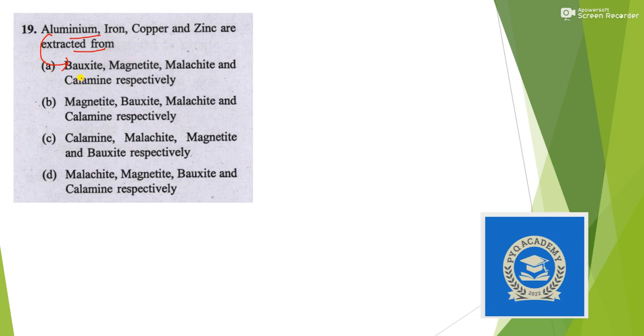Aluminium should be matched with bauxite respectively, but none of the options has bauxite in first place, so the answer is option A. No need to know everything; if you only know aluminium, then you can also solve the question and get the answer. So the answer is option A.